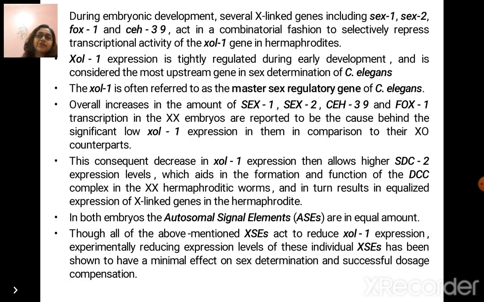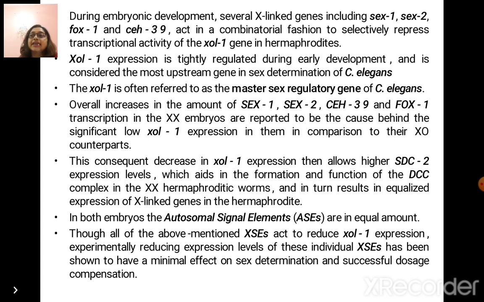During embryonic development, several X-linked genes including SEX1, SEX2, FOX1 and CH39 act in a combinatorial fashion to selectively repress the transcriptional activity of another gene known as ZOL1 in hermaphrodites.